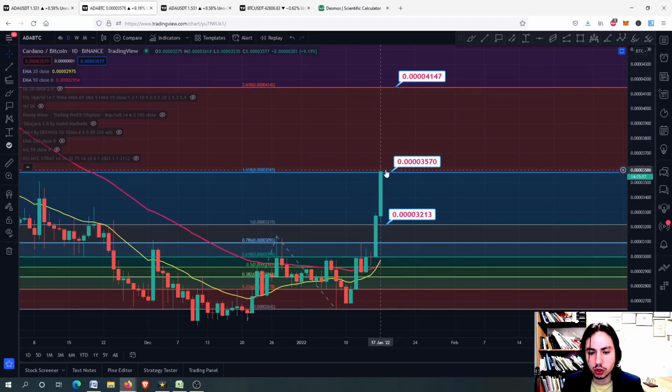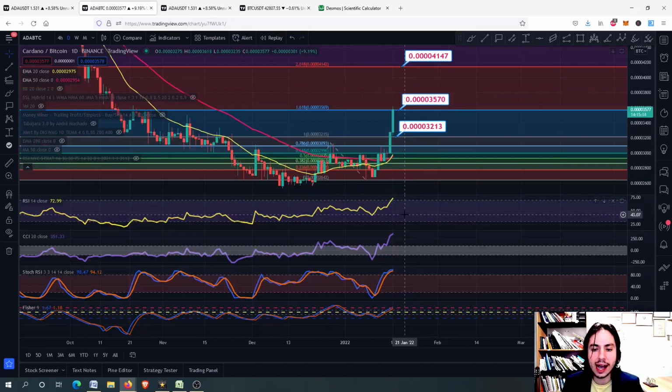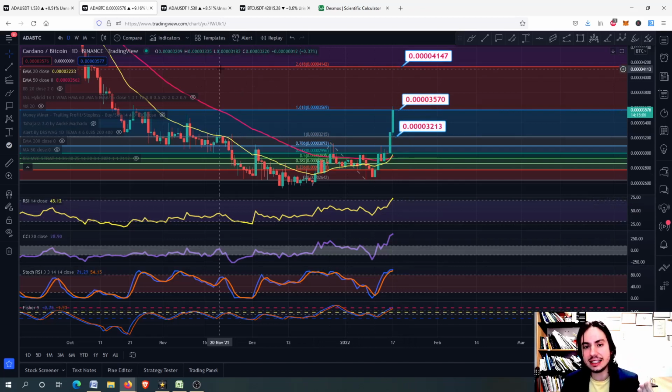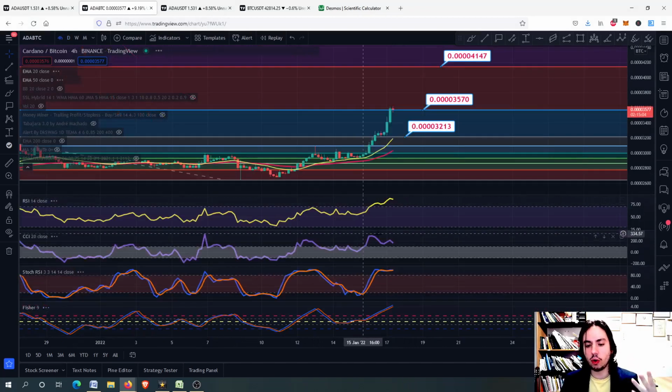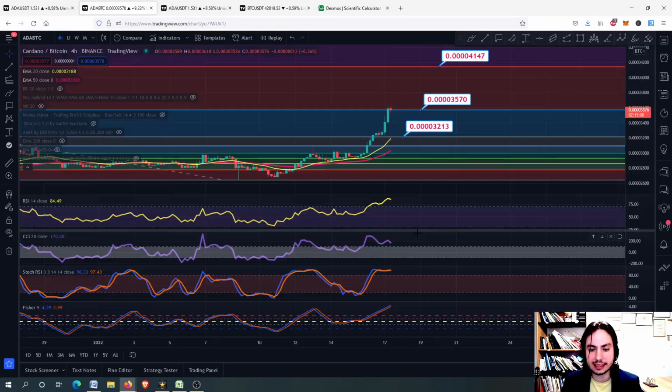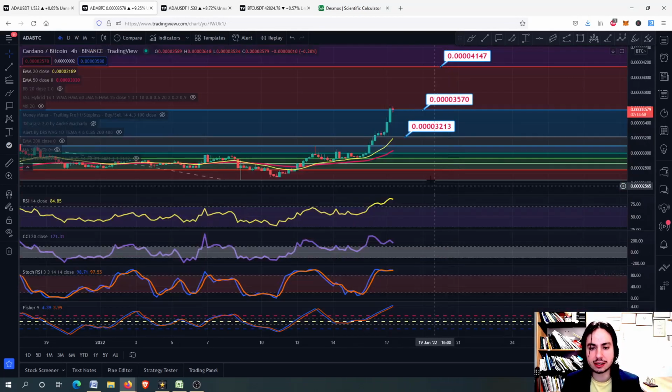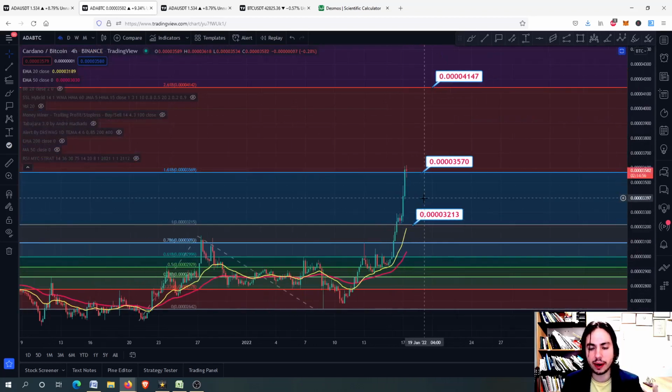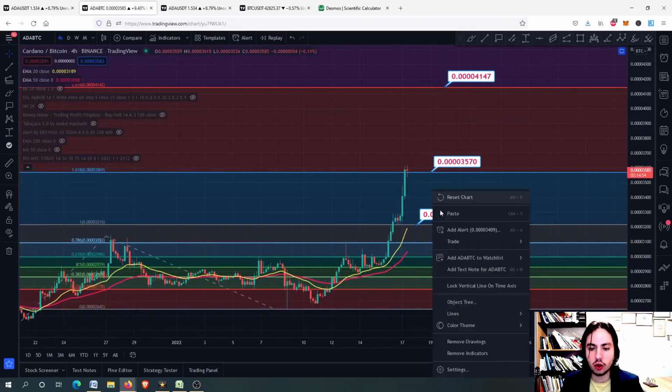or we are going to consolidate a little bit due to the high risk we have on the daily frame. Here for the ADA against Bitcoin chart we have a high risk on the RSI as well, while on ADA against USDT we didn't. On the 4-hour frame we still have a very high risk. You can see the commodity channel index in an overbought as well, same with the stochastic RSI. So yes, maybe we can correct potentially a little bit, going further down.